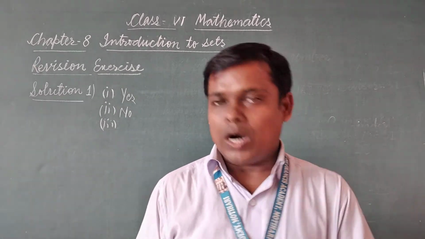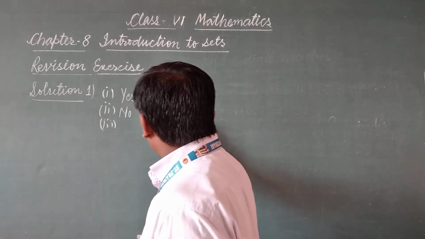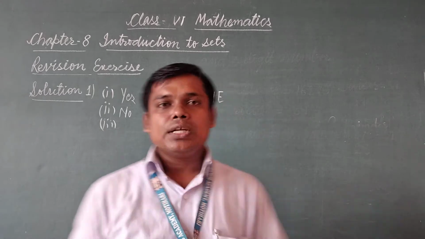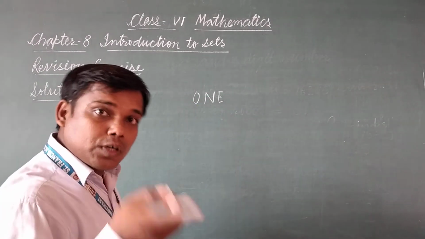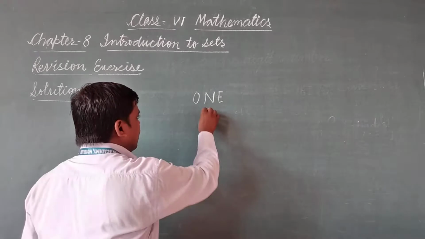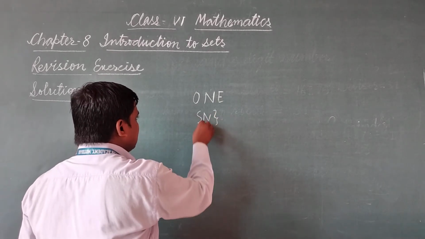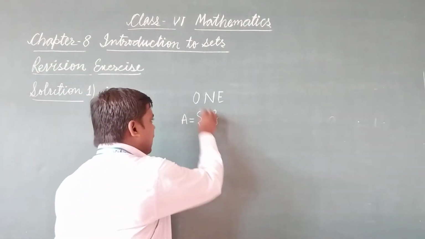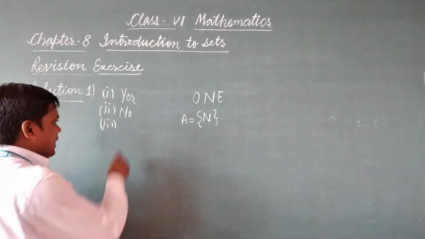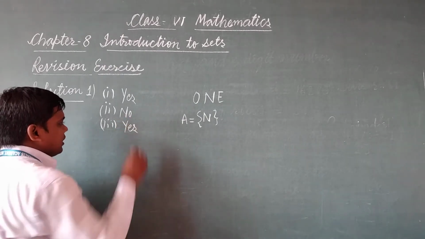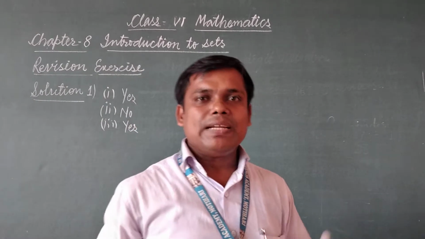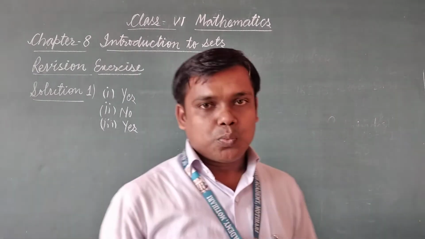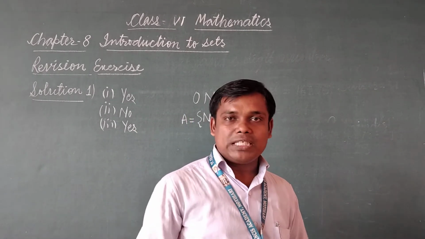Now for the third number, consonants in the word ONE. So the third number is given the word ONE, O, N and E. In this word we have a set of consonants. So N is a consonant, so we can write set A is N, and then it will also form a set. So we can write here yes. Means with the given statements you can easily write whether, with the given statement, we can form a set or not.